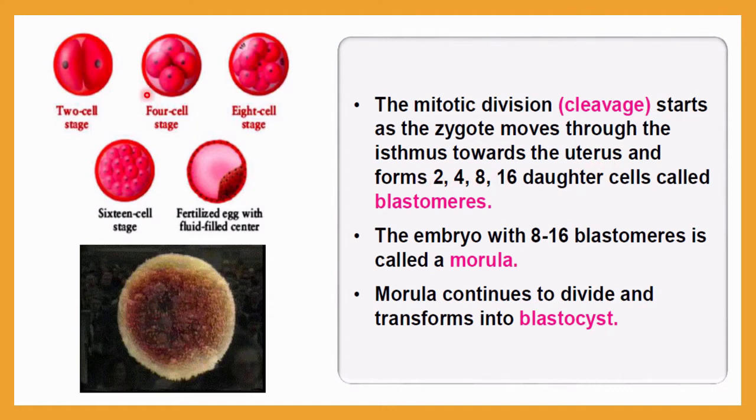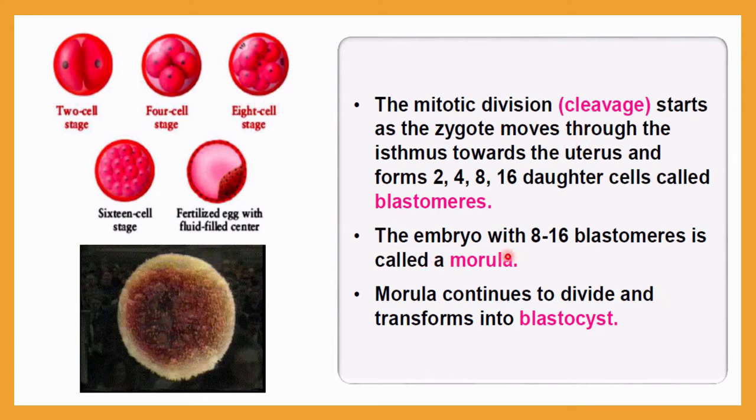a two-cell structure. Here you can see this is a 2-cell stage, then it will undergo a 4-cell stage, then 8 cells, then 16 cells. Okay, and these 2, 4, 8 and 16 daughter cells are individually called blastomeres. So here these all are blastomeres. That is the result of cleavage, a special kind of mitotic division.